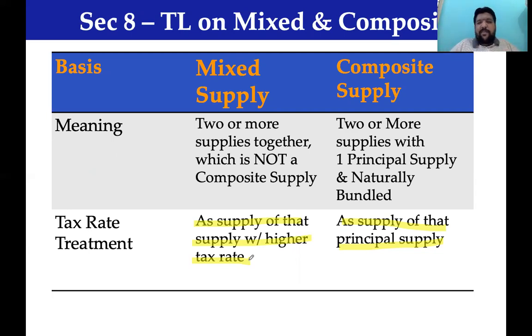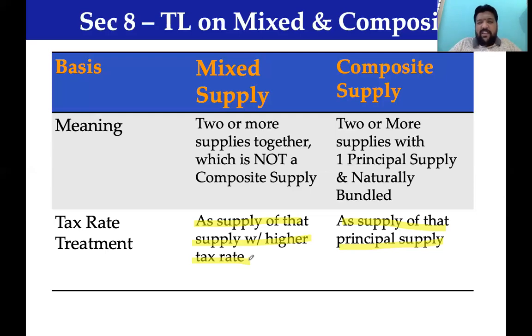At no stretch of imagination can it be treated as a mixed supply, because for running this machine you require software. Certain mainstream or product-based software will work only in that system. We have certain products like that. In those cases, it will be treated as only composite supply.